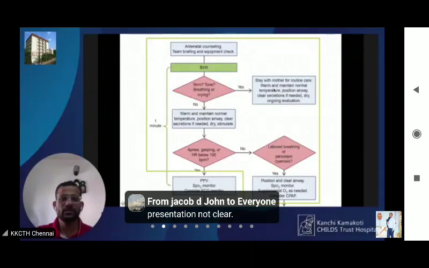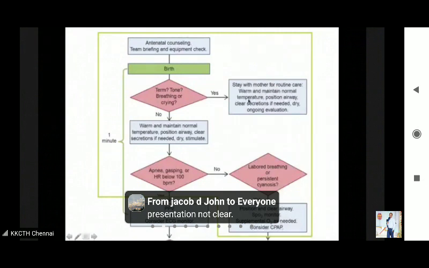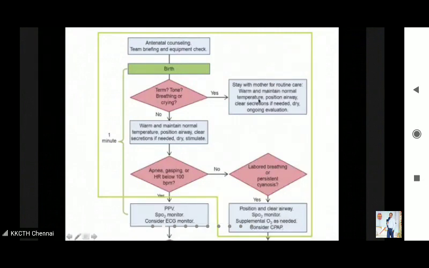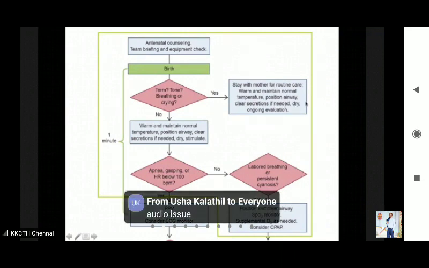So routine care will include warmth, maintaining normal temperature of the baby. It is important to maintain normal temperature, not only to provide warmth at birth. So you should not provide warmth at birth and then subsequently let the baby remain in an air conditioned room without proper coverings. Okay, so maintaining normal temperature is important. Positioning the airway, clear secretions if needed. You can just dry the secretions, wipe out the secretions. You dry the baby with the baby on the mother's abdomen and then do ongoing evaluation.